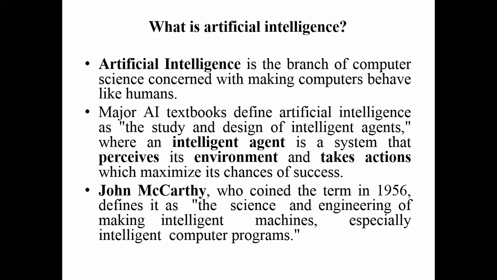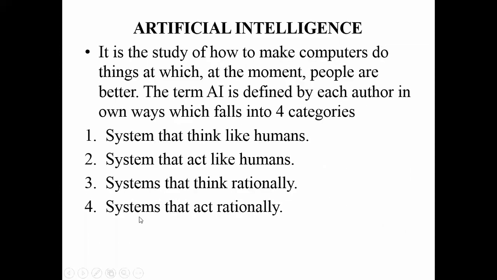Artificial intelligence is defined like this. The definitions of artificial intelligence fall into four categories, which we discussed in the last class. The machines think like humans, machines act like humans, machines think rationally, and machines act rationally.